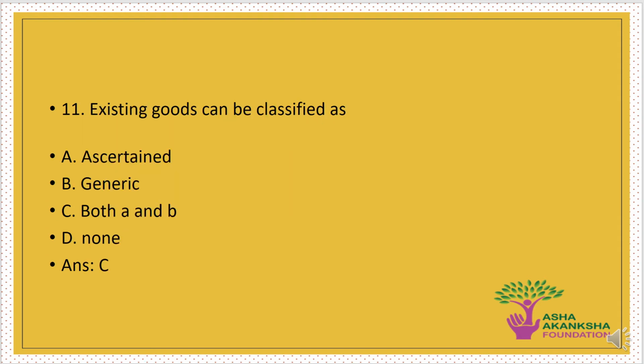Next question is existing goods can be classified as which of the following? Options are A. Ascertained goods, B. Generic goods, C. Both A and B, or D. None. The correct answer to this question is option C. That is, the existing goods can be classified as both A and B, which are ascertained goods as well as generic goods.